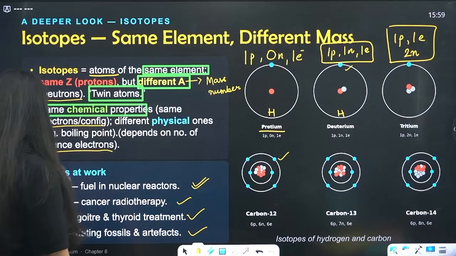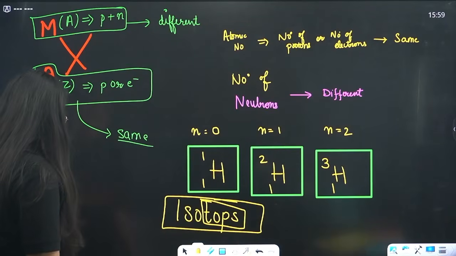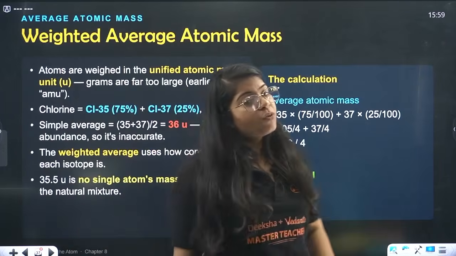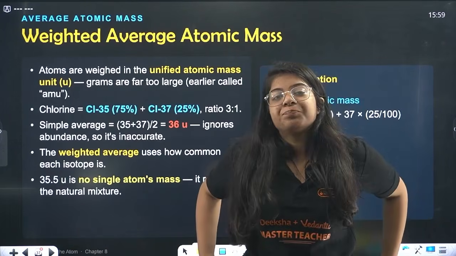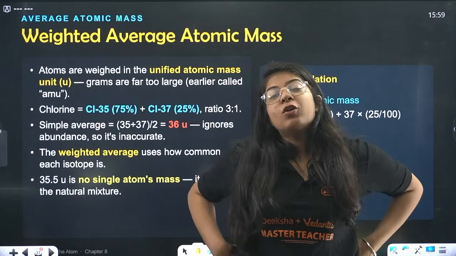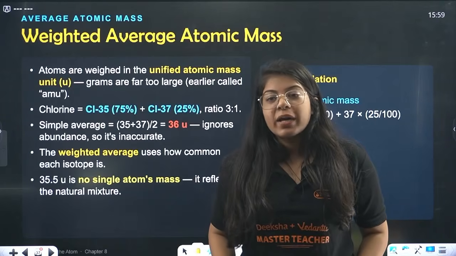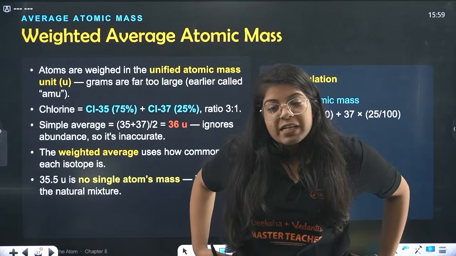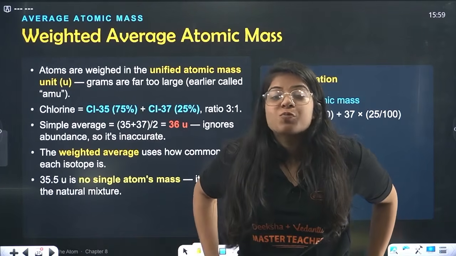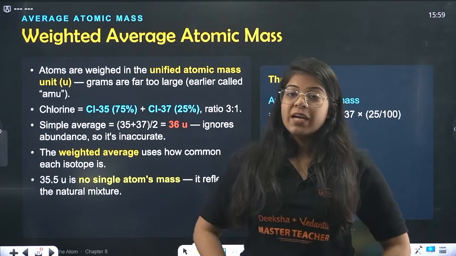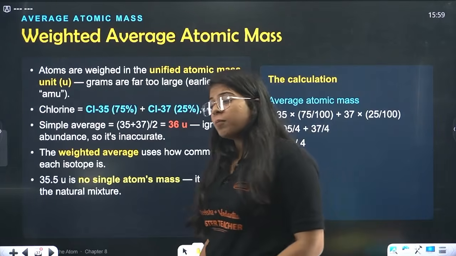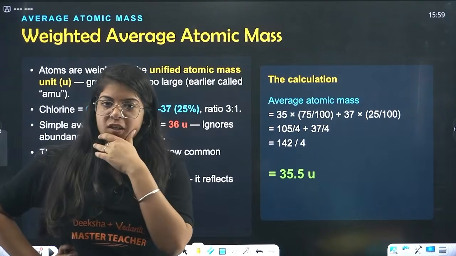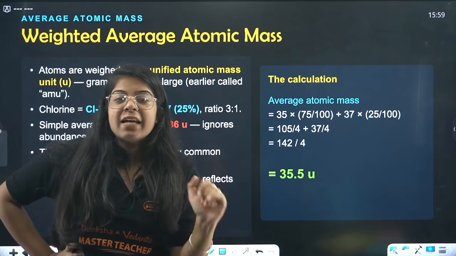Now next beta, based on this, we have something called weighted average atomic mass. Before we go to isobars, see, we know that there are atoms, and each atom has mass based on the number of protons and number of neutrons. Neutrons and protons both are counted in the mass of the atoms. So if isotopes have different number of neutrons, their mass will be different. Understood. But how do we then take their masses?